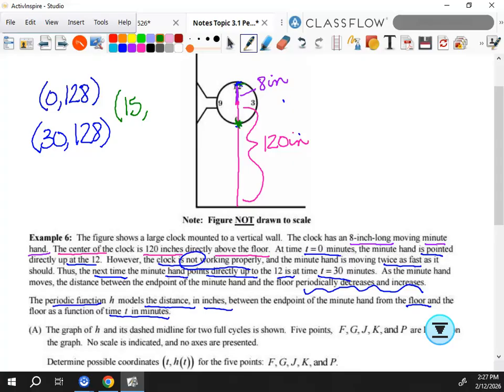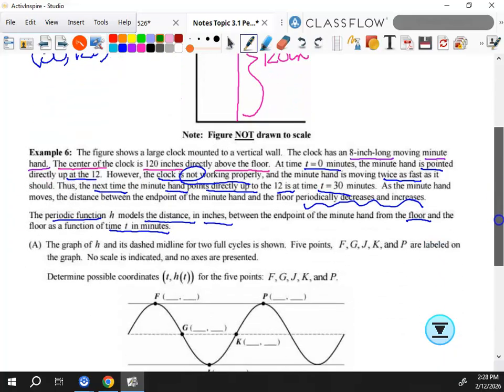I heard 112. Okay. I know, nobody listens to me. 112, because the 120 goes to the center of the clock. This is still 8 inches, so I had to subtract the 8 from the 120. Or somebody asked about diameter. Okay, we can think of it as diameter. If this is at 128, the diameter is 16, you subtract 16, you still get 112. Okay, we okay with that? Questions so far? You see how easy it was to get those 3 ordered pairs?